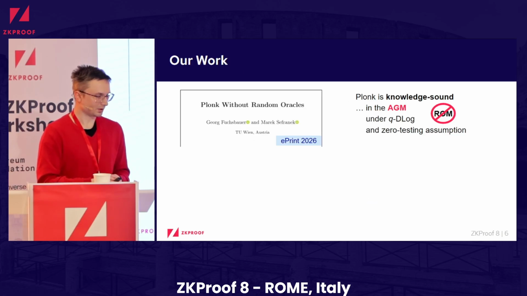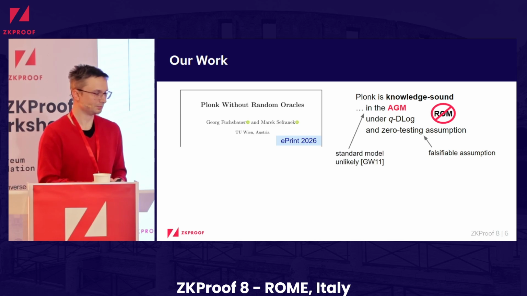So what we proved in this work is for knowledge soundness, we give a proof just in the AGM under the q-DLOG assumption, and a new assumption I will talk more about later, the so-called zero testing assumption on some concrete hash function. So we avoid the ROM, and this new assumption is also a falsifiable assumption. And you see we still have this caveat of using the AGM, but due to the impossibility result by Gentry and Wichs, it seems very unlikely that we will be able to give a full standard model security proof by some reduction.